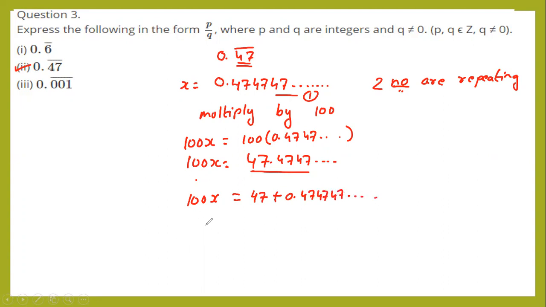It goes up to infinity. In next step, 100x is equals to 47 plus x. Okay, next step, 100x minus x is equals to 47.